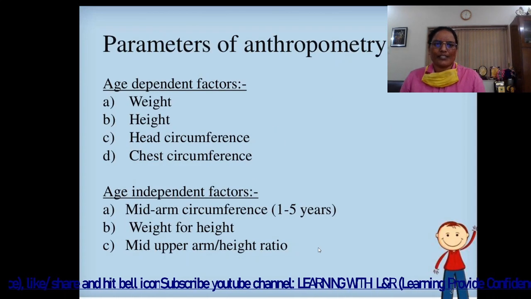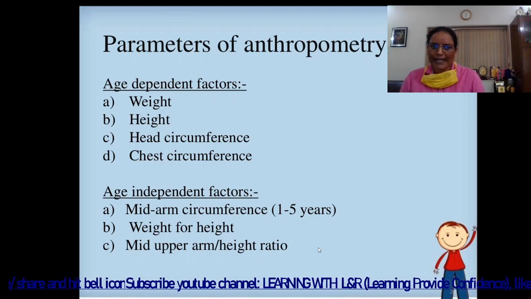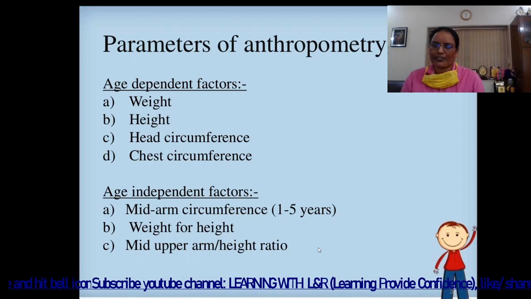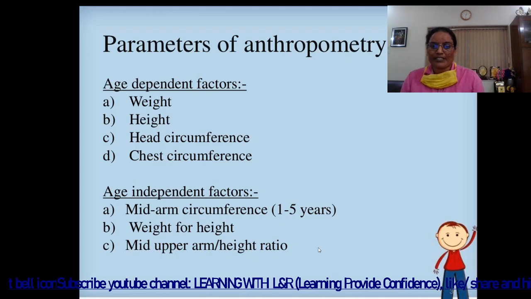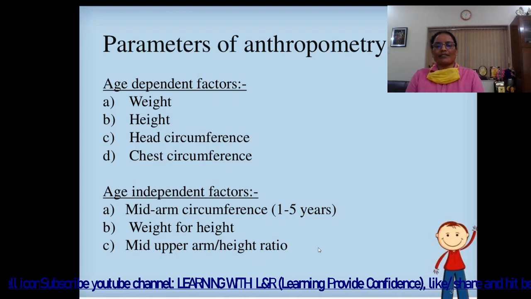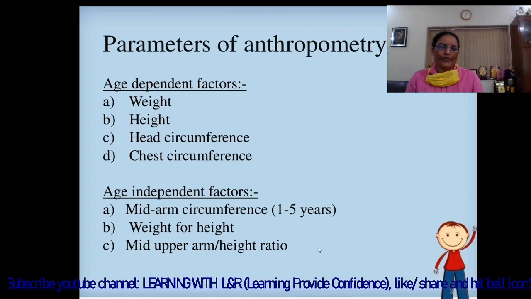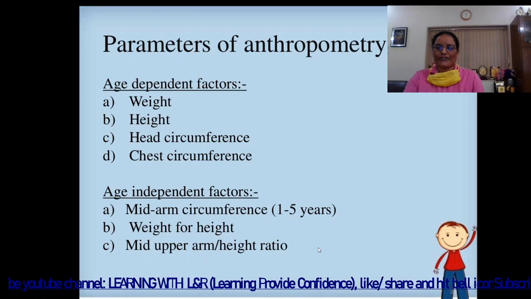The next is parameters of anthropometry. Age dependent factors, that is weight, height, head circumference and chest circumference. Then the age independent factor, that is mid-arm circumference. We have to measure mid-arm circumference between the age of 1 year to 5 years, and also weight for height, and mid-upper arm and height ratio.